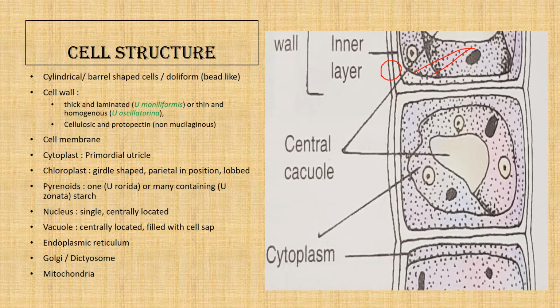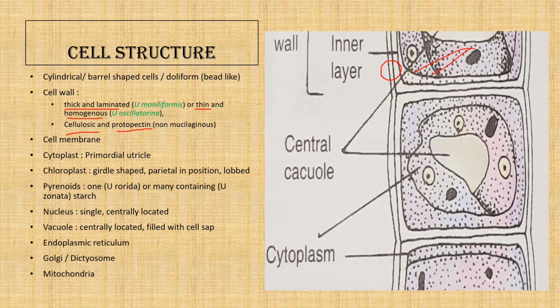The cell wall can be thick or laminated, or thin or homogeneous. But whether thick or thin, it has two layers, the inner cellulosic and the outer protopectin. As it is made up of protopectin, there will be no mucilage, because pectin is soluble in water and dissolves to form thick mucilage, but as it is protopectin, there will be no mucilage. So this is all about the cell wall.